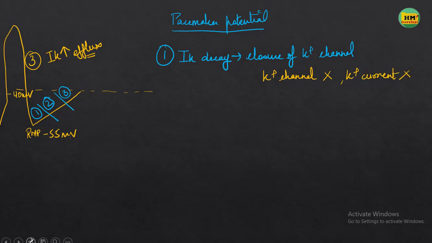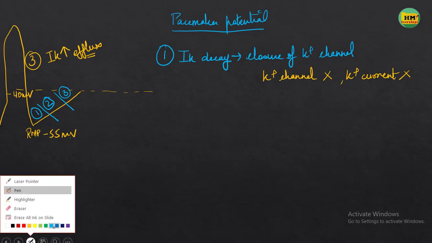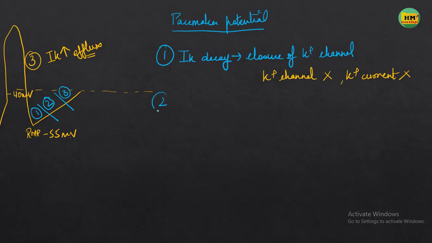Then the second part is because of which channel? There are special types of channels in the heart called the hyperpolarization activated cyclic nucleotide gated channel, the HCN channel. These channels are also called the funny channels. Why funny channels?